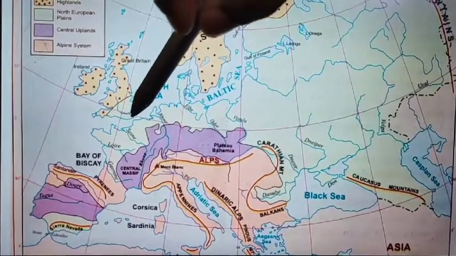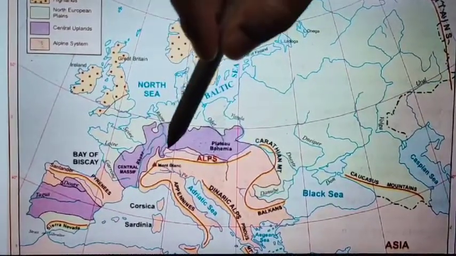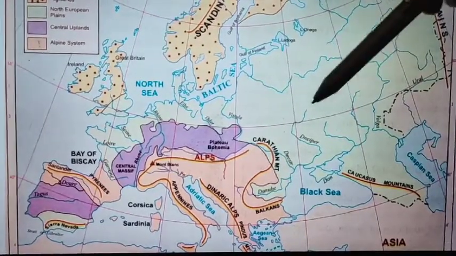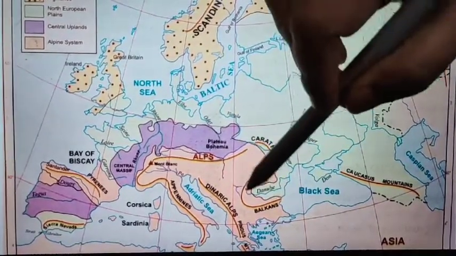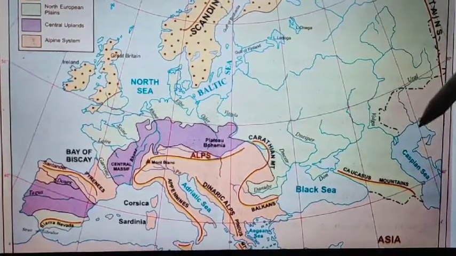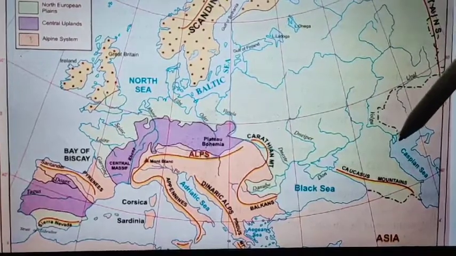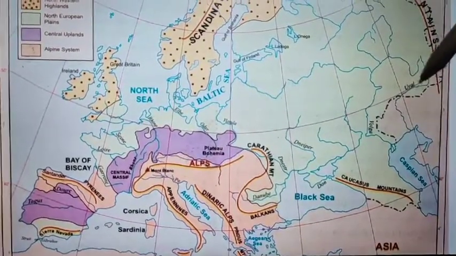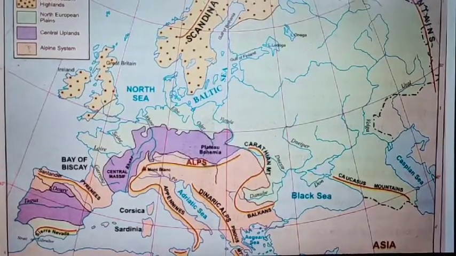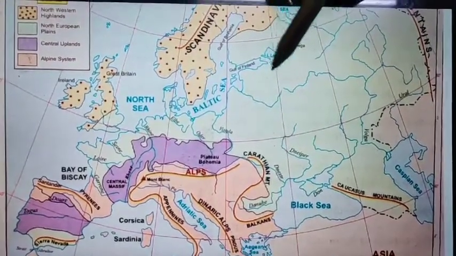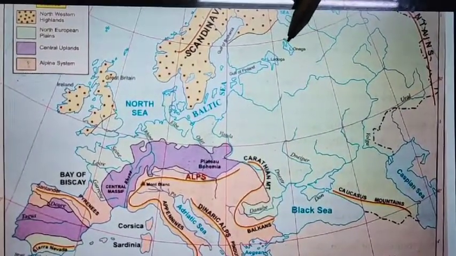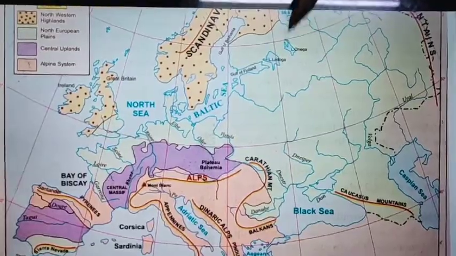On the map of Europe, Seine River and Rhine River drain into the North Sea. Dnieper and Danube drain into the Black Sea. River Ural and River Volga drain into the Caspian Sea. River Volga originates in Valdai Hills. Here is Lake Ladoga, and to the north of Lake Ladoga is Lake Onega.